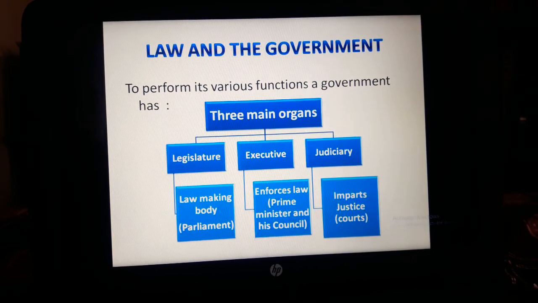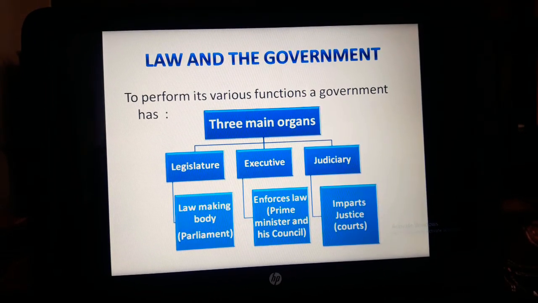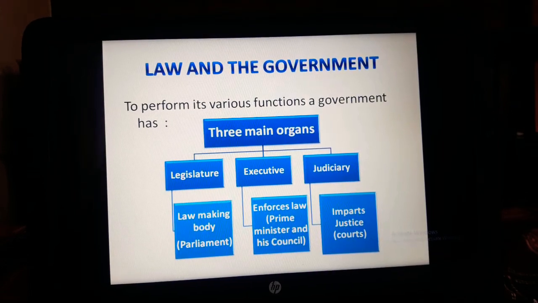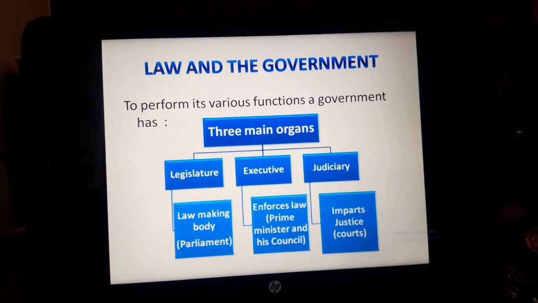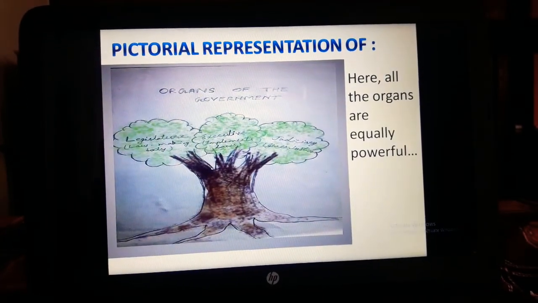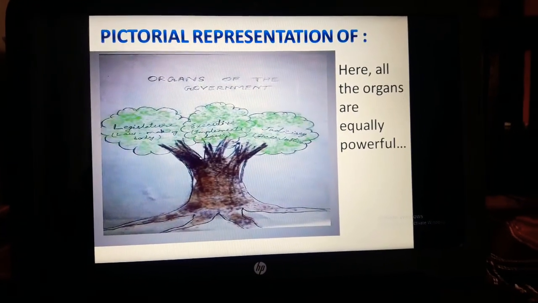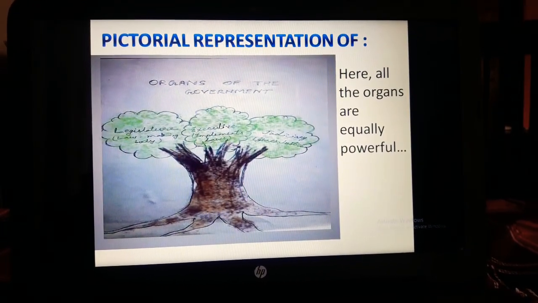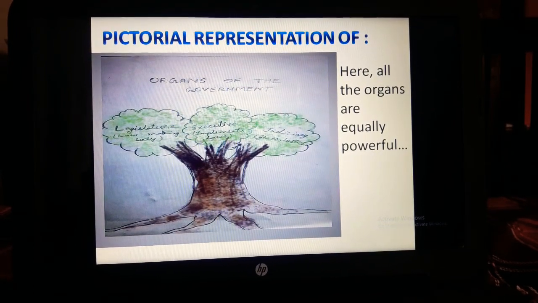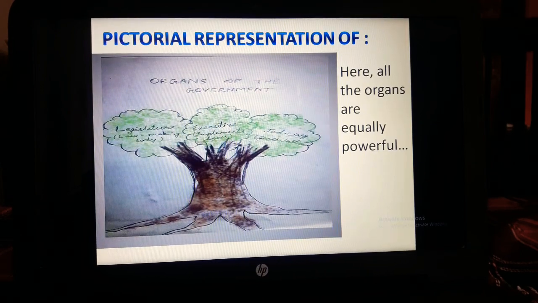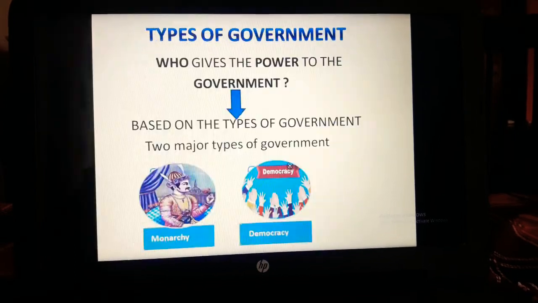You can see in the table that all these three organs are in the same line. What does this mean? This is the horizontal distribution of power. All these organs are equally powerful. You can see here a pictorial representation of the organs of the government, a tree showing the various organs, which are all in the same line: legislature, judiciary and executive. You will do this in your copy.